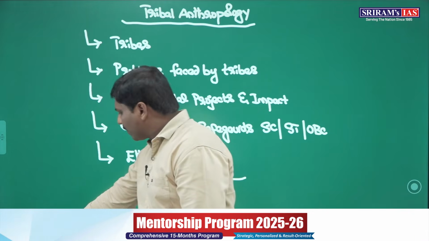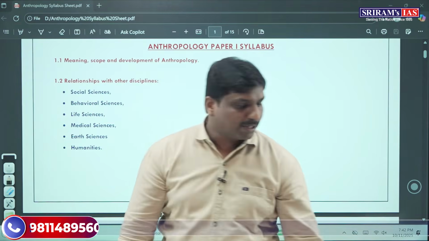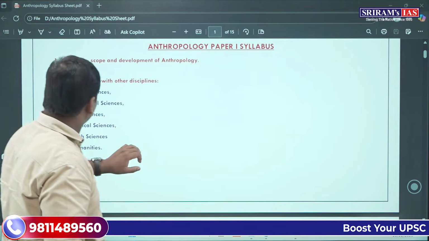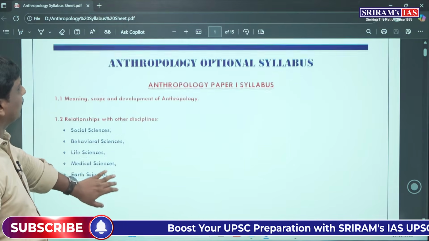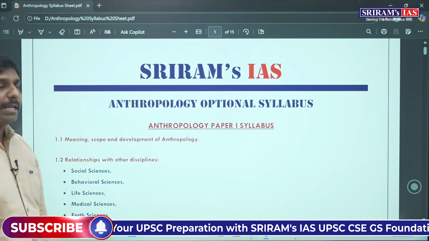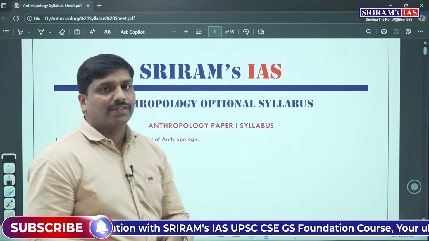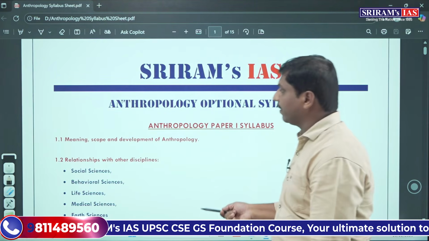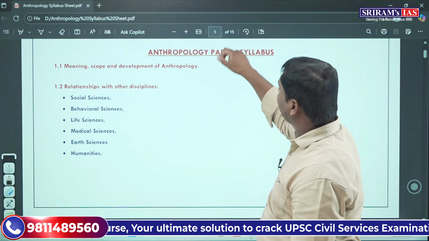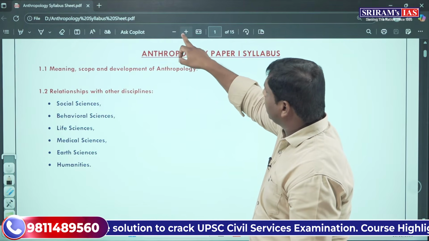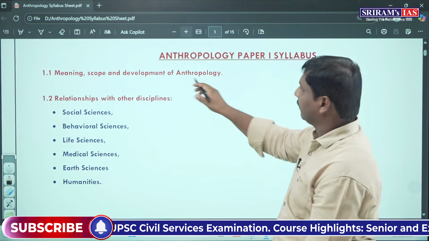Now let us have a glance at the syllabus from the official UPSC paper point of view. Paper 1 syllabus, as I have said, has been systematically divided. First you can see the meaning and scope of development of anthropology.